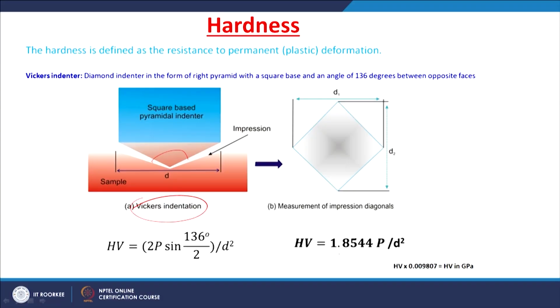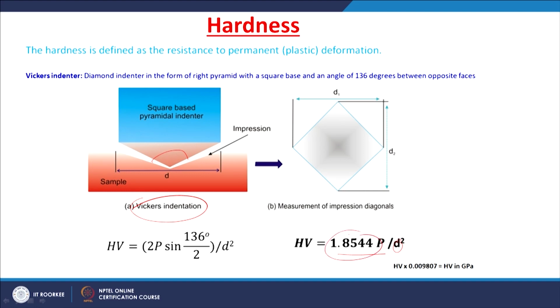The square impression is measured for its diagonals, and the average of the diagonals is taken. Then the hardness of this material is equal to 1.854 times the load applied divided by d squared, where d is the average diagonal length of the square impression.